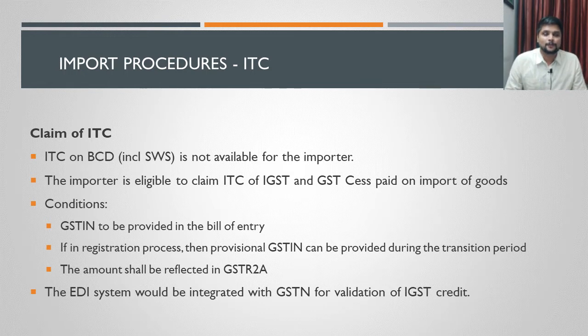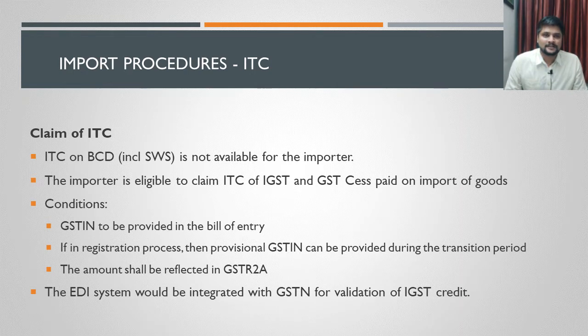But if the importer is in the process of registering himself, then he can mention a provisional GST number. A provisional GST number will be allotted to the importer. He can mention the provisional GST number in the bill of entry. But when the bill of entry is finally submitted to the customs authorities, at that time the final GST number has to be provided to them in order to claim the input tax credit on the IGST paid on imports.